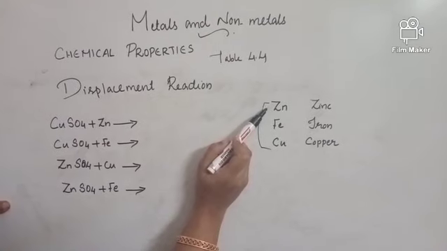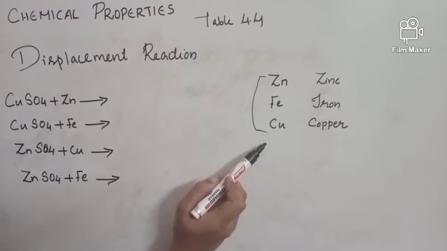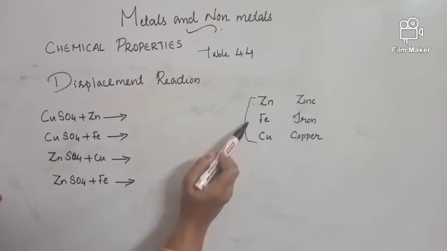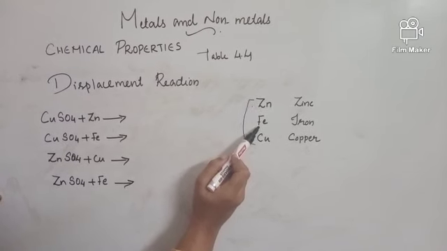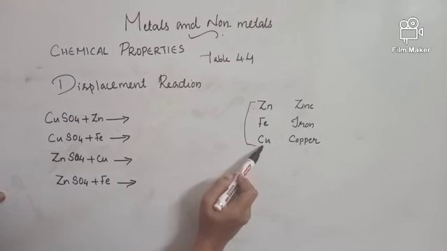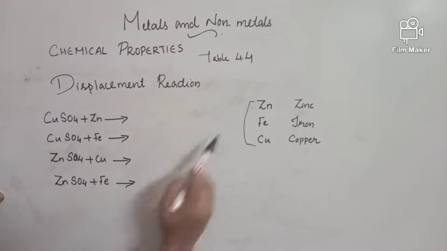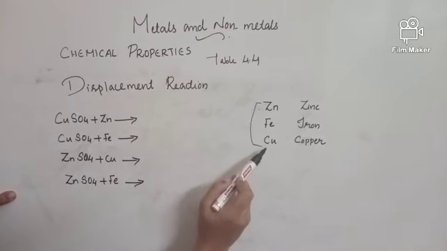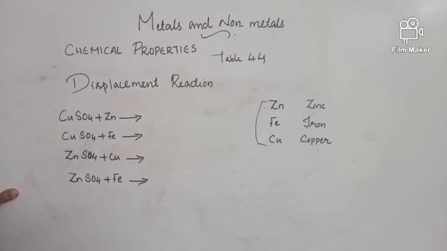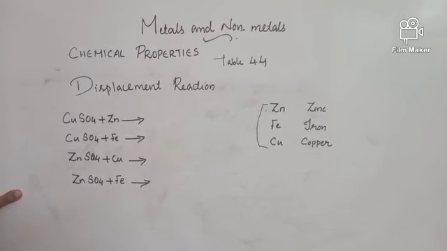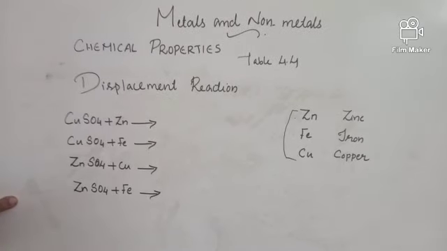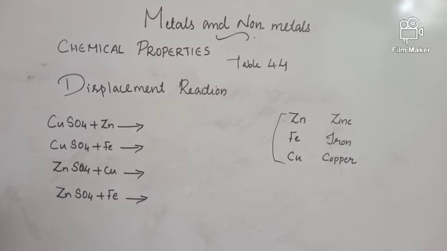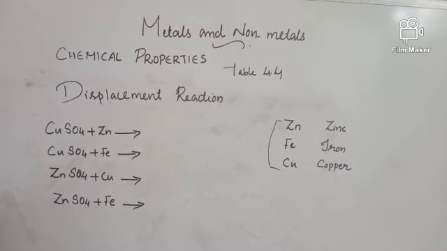Here, as I told you, the metals are arranged in the decreasing order of their reactivity. That means, when you compare these three metals, the most reactive one is zinc. Iron is less reactive than zinc but more reactive than copper. Copper is the least reactive among these three. In a displacement reaction, only a more reactive metal can displace a less reactive metal. That type of reaction is called a displacement reaction.